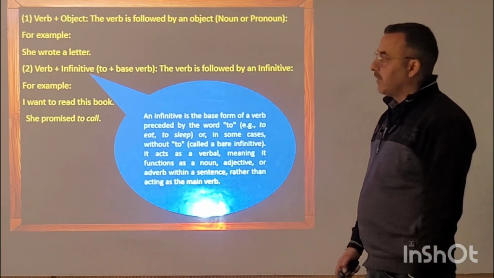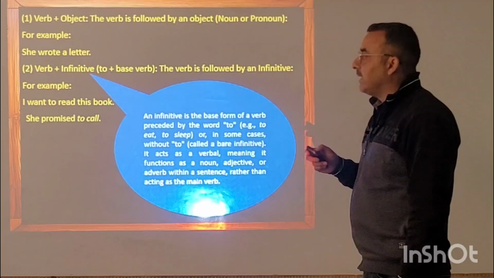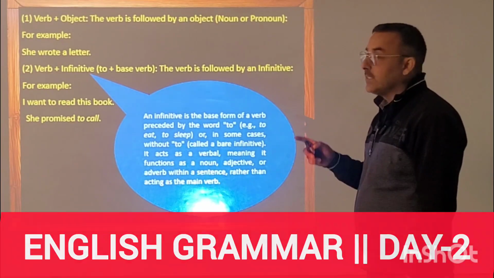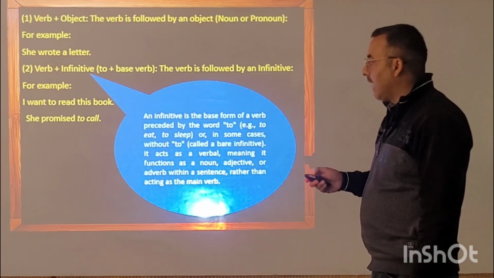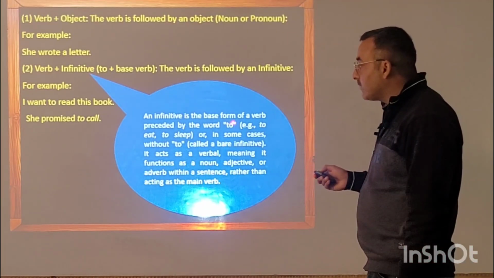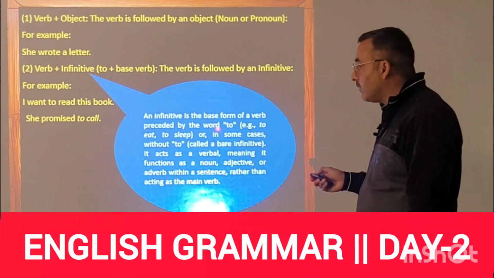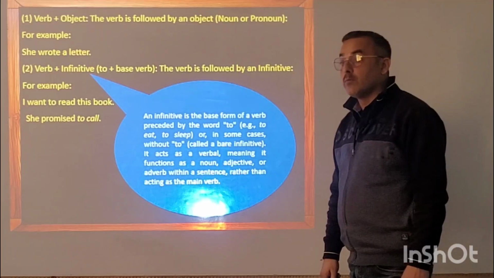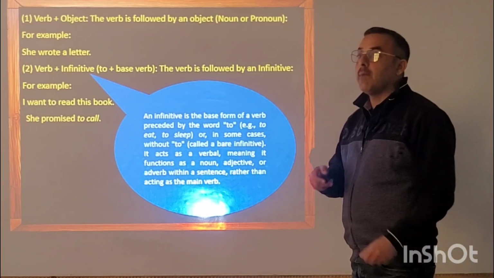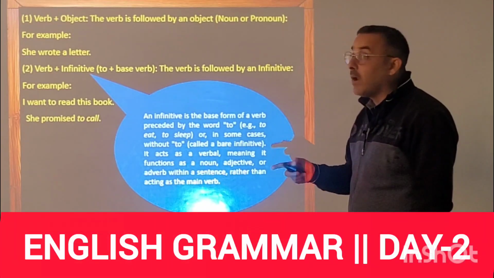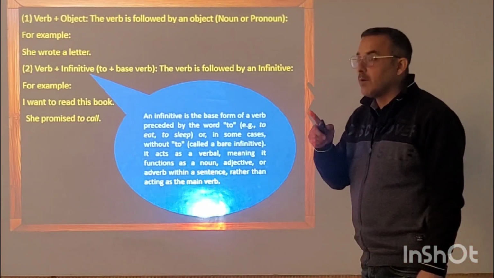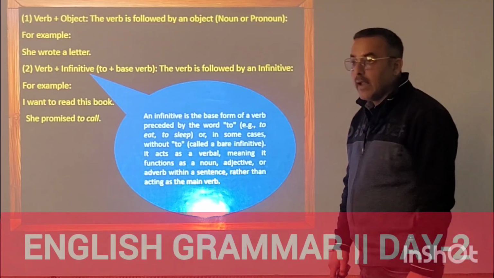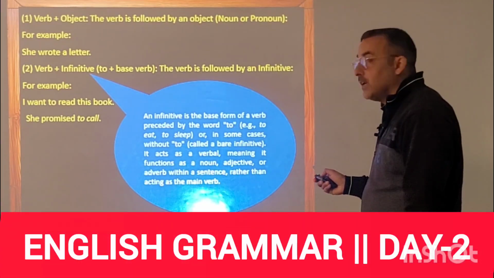Okay. Then we have verb plus infinitive. Now what is an infinitive? It is also a kind of verb which is preceded by to. An infinitive is the base form of a verb preceded by to. Earlier we talked about the finite verb, which is the main verb. Then we have another kind of verb which is called the infinitive.